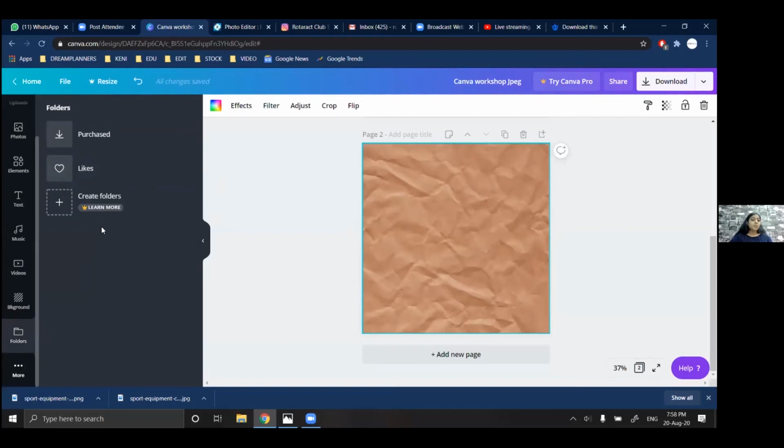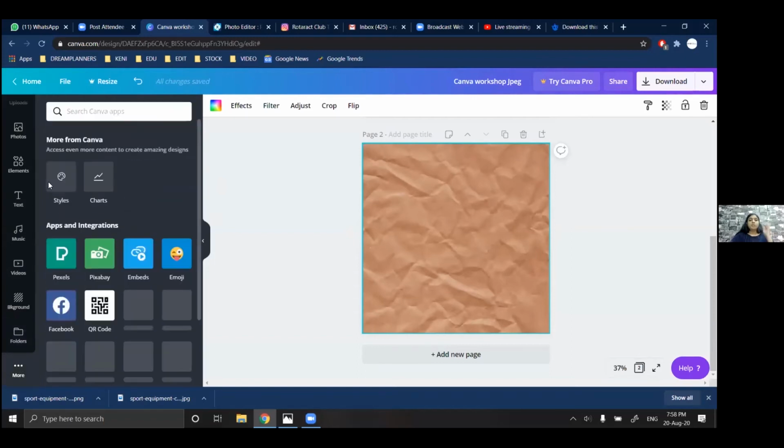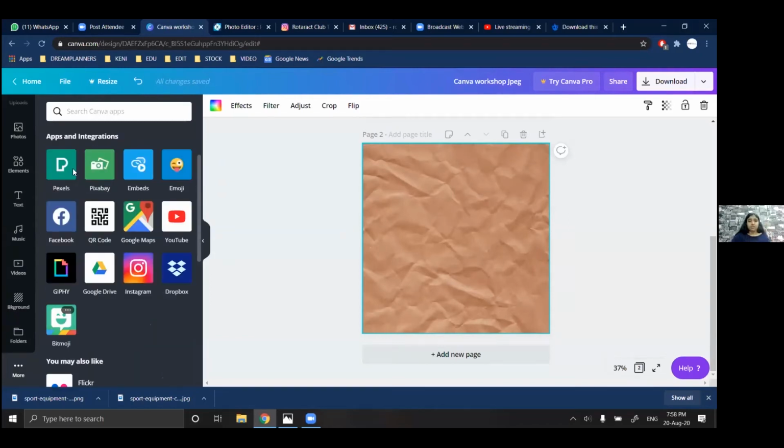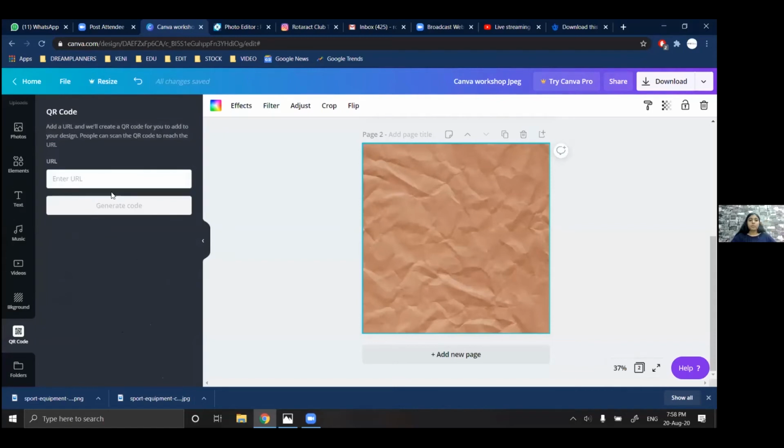Other than that, they have more plugins. So they have Pexels, as I told you, it's a stock image website. So they have a plugin for that. They have plugins for emojis, Facebook, which you have to log into, Google Drive, Instagram, and Bitmoji also you will have to log into. They have a plugin for QR code where you can paste the URL and generate a QR code.